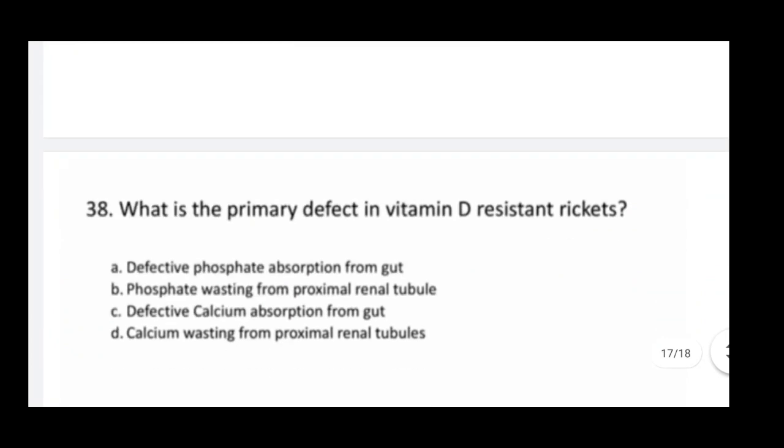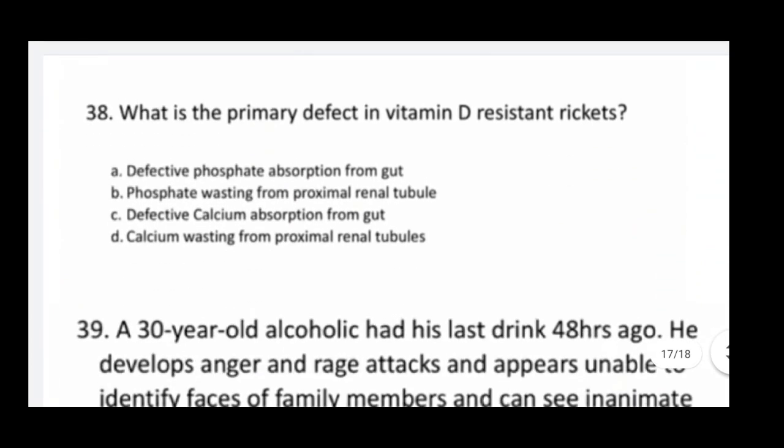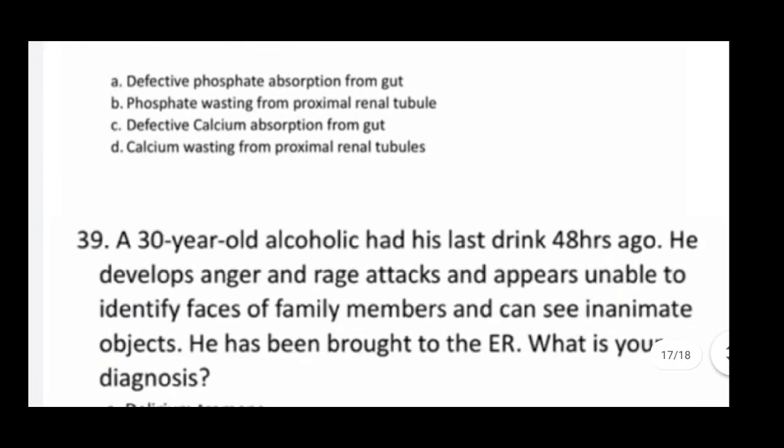Next one, what is the primary defect in vitamin D resistant rickets? Option number A, defective phosphate absorption from gut, B, phosphate wasting from proximal renal tubule. Option number C, defective calcium absorption from gut, D, calcium wasting from proximal renal tubule. So here correct answer is B, phosphate wasting from proximal renal tubule.